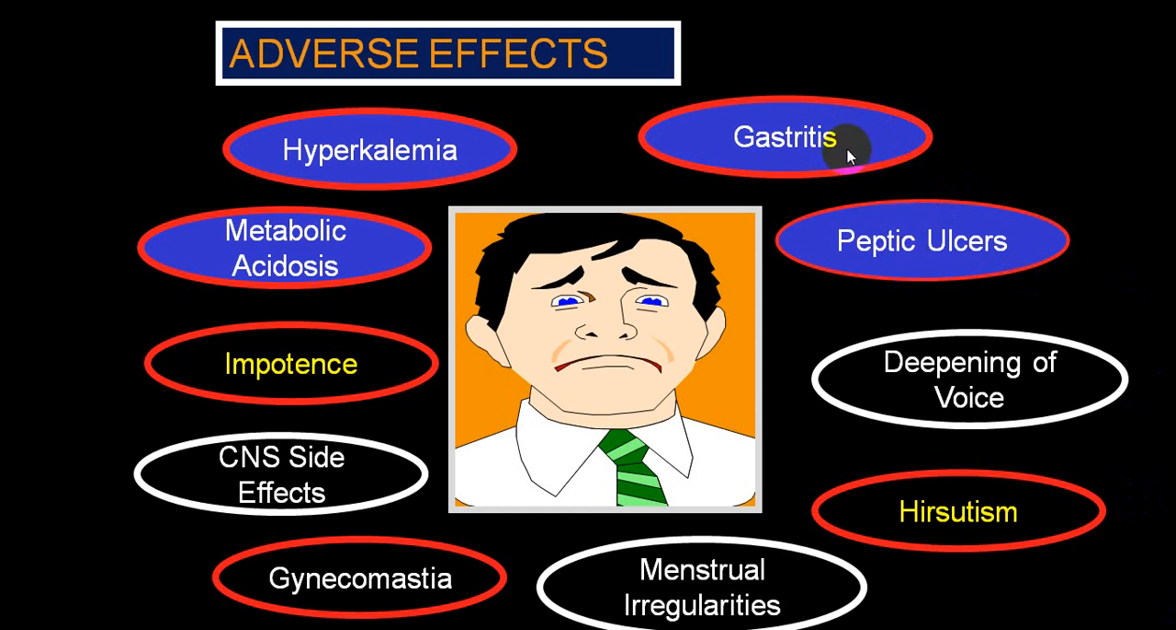So if a person has hypersecretion, it should be avoided. Also, it can end up with hirsutism, menstrual irregularity, gynecomastia, impotence. These are the common side effects because of aldosterone level elevation, because it blocks. In case of primary hyperaldosteronism, it will block that aldosterone action. So it will end up with all these side effects: deepening of voice, hirsutism, menstrual irregularity, gynecomastia, impotency, etc. Other side effects because of potassium retention: hyperkalemia and metabolic acidosis.